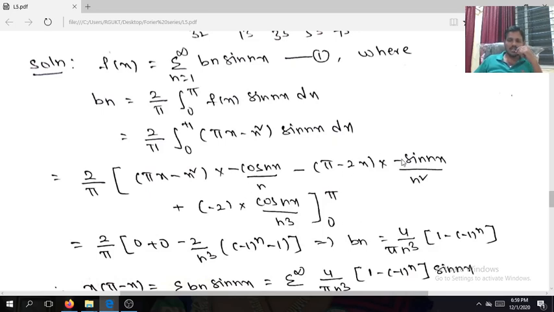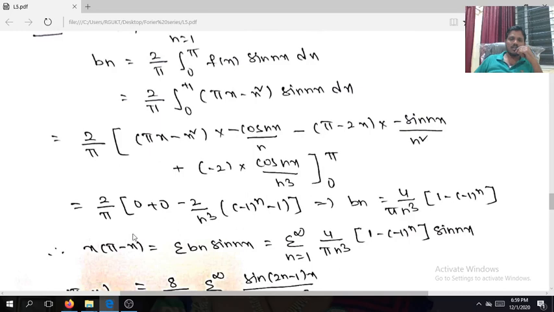See, one sine term is there. So if you take the limits from 0 to pi, this vanishes. Only we have these terms if you take the limits. Right, first you go for the upper limit: pi into pi, pi square minus pi square, 0. You think it is 0, no problem. If you go for the lower limit, pi into 0 minus 0, 0. The first one is 0, second one 0, only the third one we have.